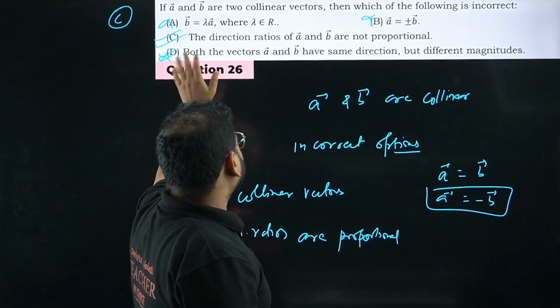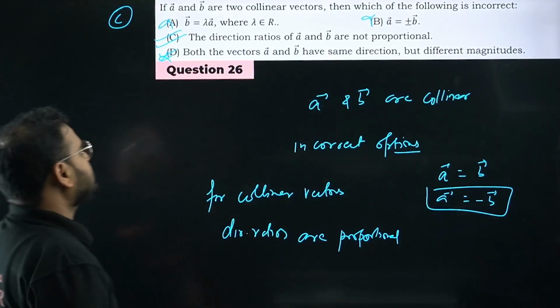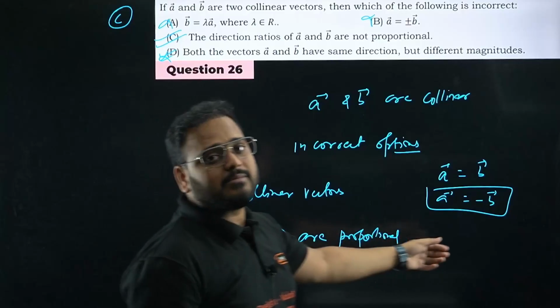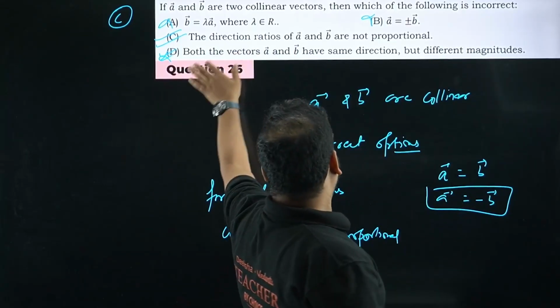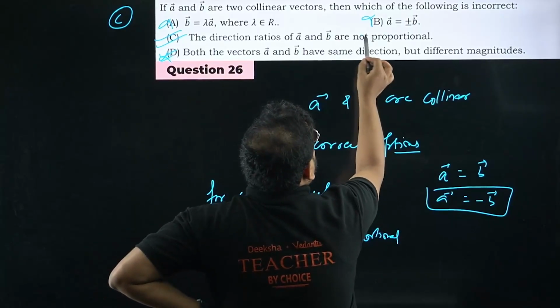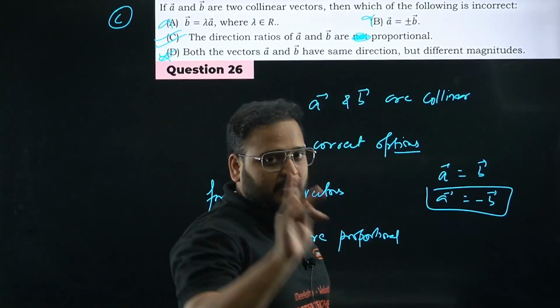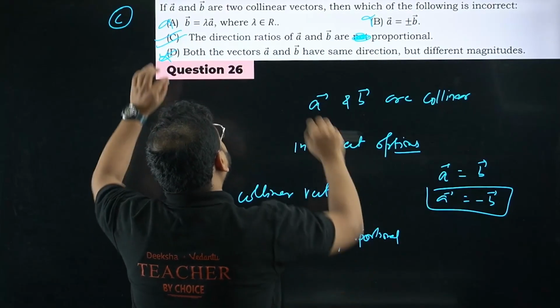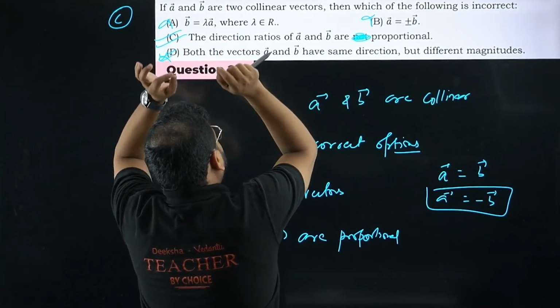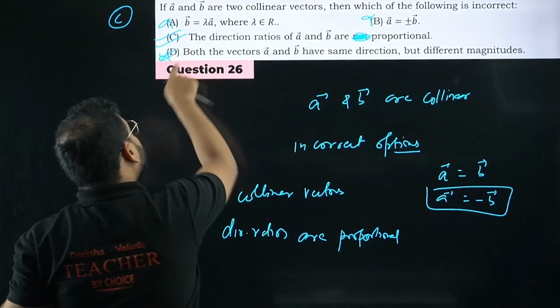Please check. Why option D cannot be the right option? Because option D is a part of option number B. Please check. But we have taken some time. Option D also could be an incorrect option, I'll tell you why. If this was not given like this, and was given like this, direction ratio of A and B are proportional, listen to me very carefully. If they have given the question like this, with option C saying direction ratio of A and B are proportional, then your answer will become D.